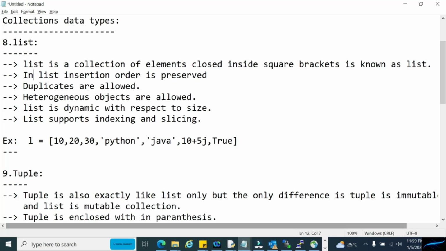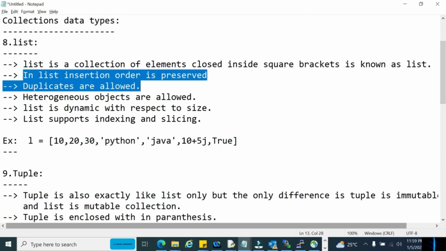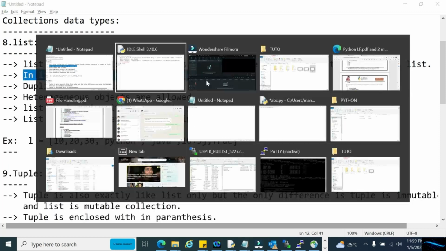In list, insertion order is preserved. That means in the order we entered, in the same order data will get stored internally. The order we entered cannot be changed. The order won't be changed again and again in a list. Now let us see how that will work.